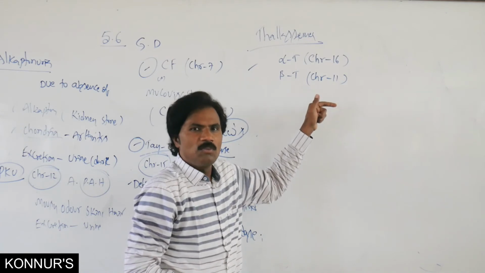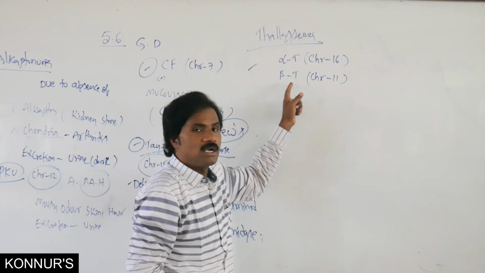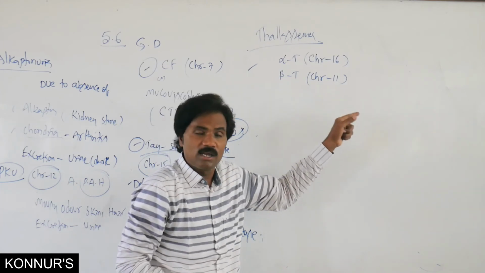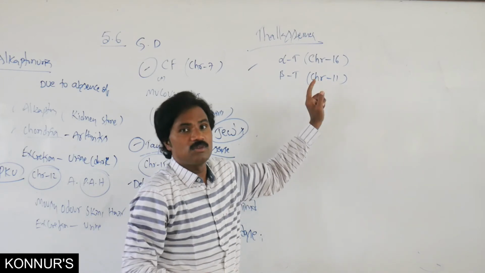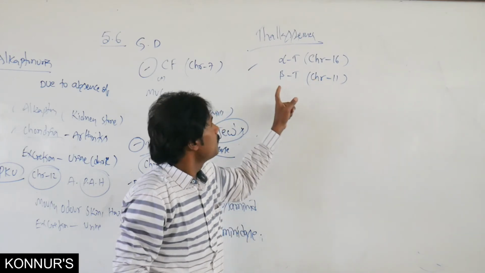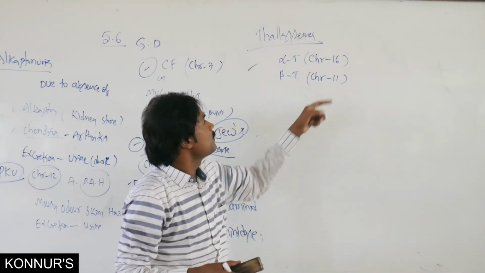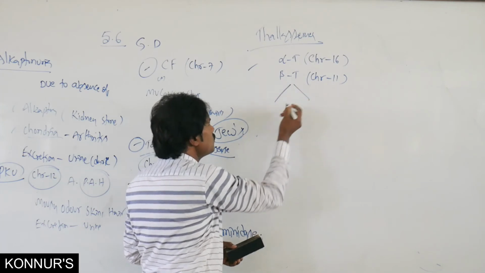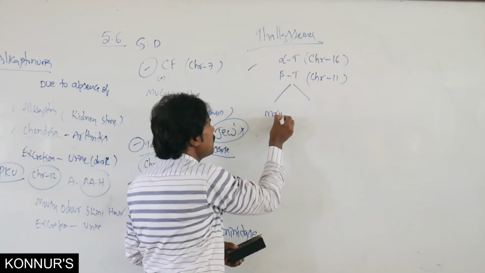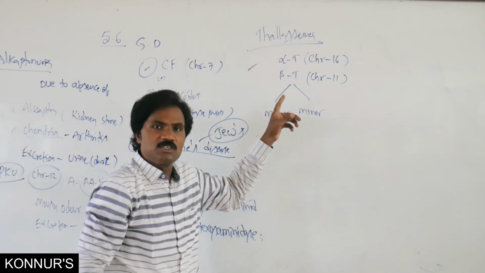Among these, the one more commonly present in the population is beta thalassemia. It is an anemia type of disease that may be affected but not identified, though it is commonly present. In beta thalassemia, there is one major and another minor type. What type of genes are present?